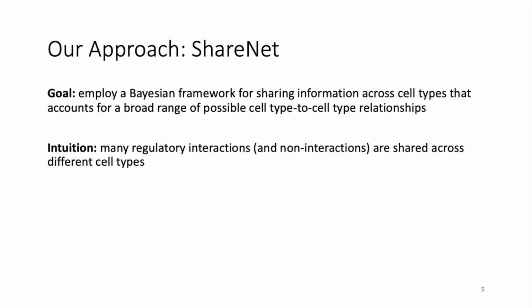By propagating information across related cell types, we hope to reduce noise and boost the accuracy of inferred networks in all cell types. In our framework, we also allow for multiple cell type to cell type sharing patterns. This feature is important as a regulatory interaction may be globally shared across all cell types in a dataset, shared across only a few related cell types, or unique to a single cell type. ShareNet automatically learns and leverages the specific sharing pattern that is most appropriate for each edge.